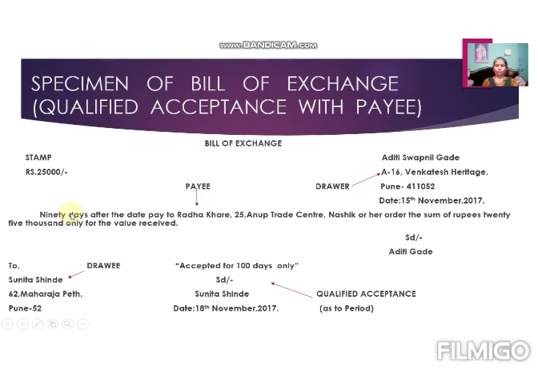There are so many examples which you can see from the textbook also, and many questions are given in the textbook. You can practice this specimen, and since all these things are the same and simple, you can get full marks in this specimen question. Previously, this question was asked for 5 marks.